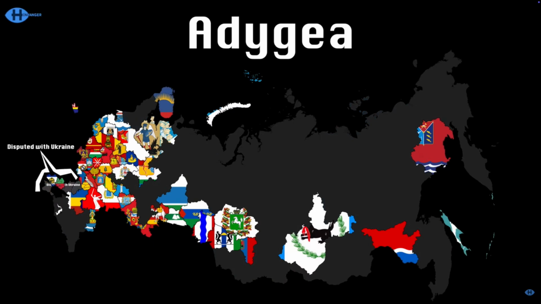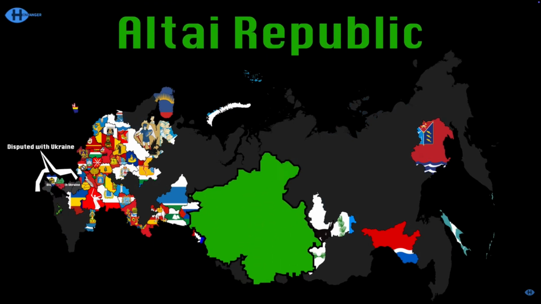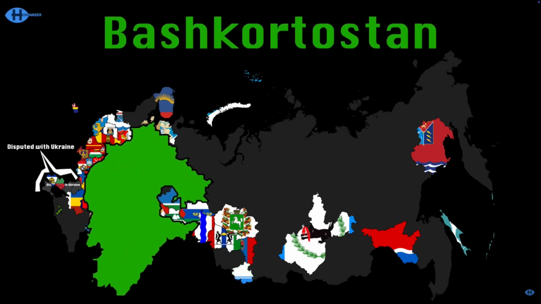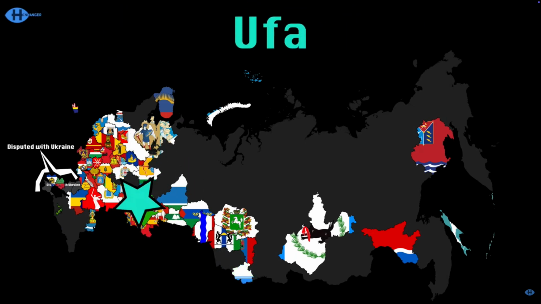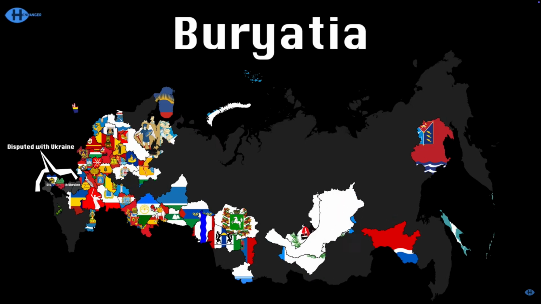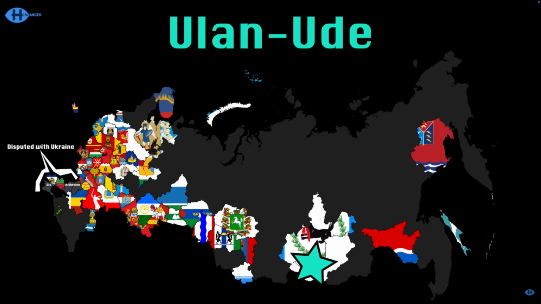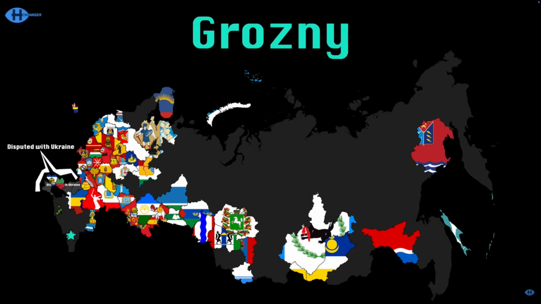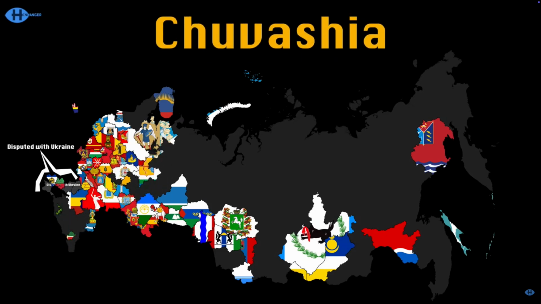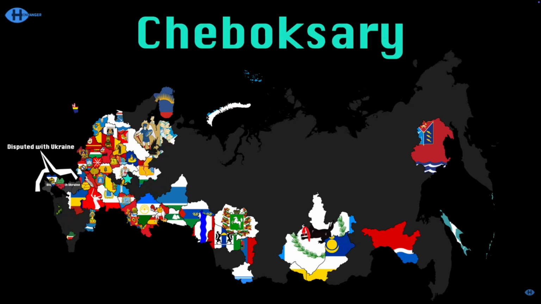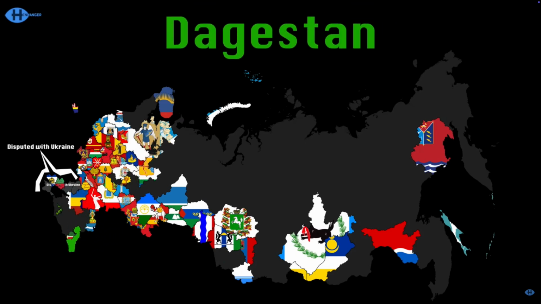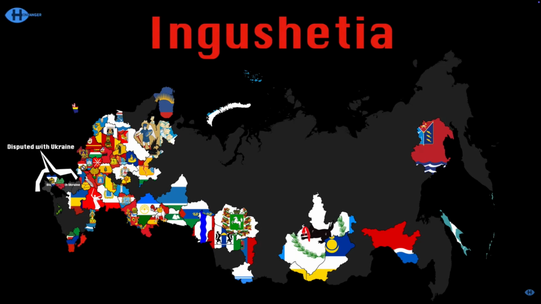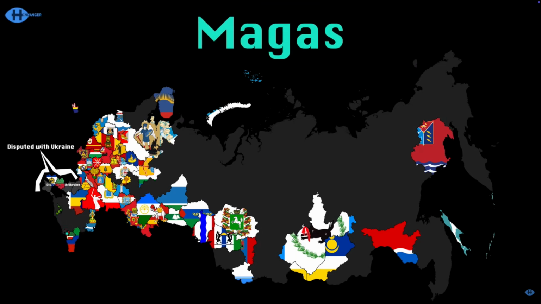Adygea is here, the capital is Maykop. The Altai Republic has Gorno-Altaysk in the spot. Bashkortostan has a capital, it's Ufa as I say. Buryatia is there with Ulan-Ude. Chechnya has a city of Grozny. Chuvashia has a capital, Cheboksary. Dagestan's down here, capital Makhachkala. Ingushetia has the capital named Magas.